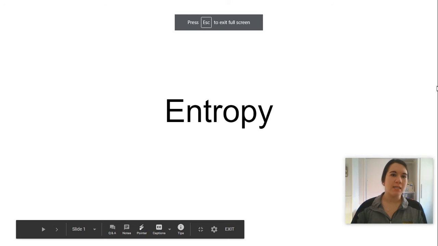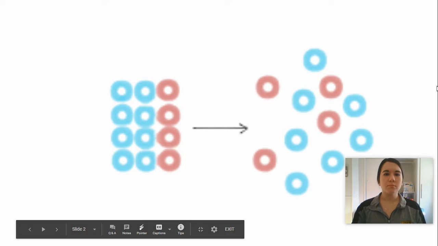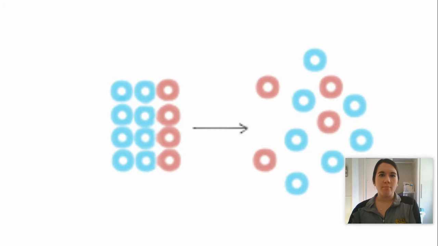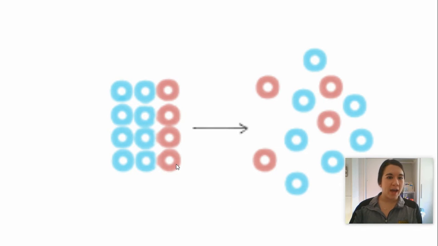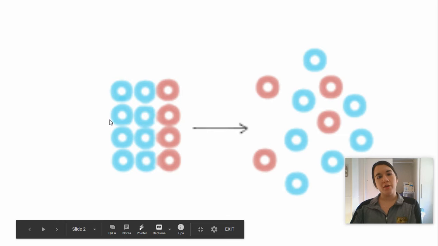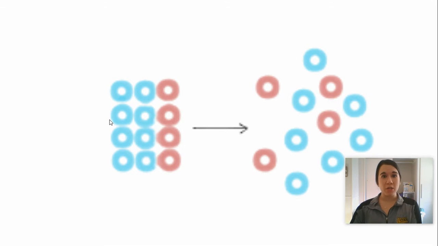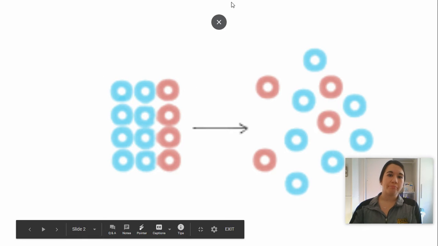Hey guys, I just wanted to come on and talk a little bit about entropy really quick. So entropy is our measure of the disorder of a system, or another way to word it is it's the measure of the randomness of a system. Okay, so on the left side over here, if this whole left side of the screen was my system, which is just whatever we're looking at, whatever we're studying, these circles over here are in a nice pattern, they're lined up really nicely, so they're very ordered, which means there's not much randomness, which would mean that we have a low entropy over here.